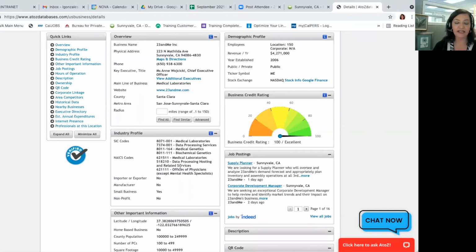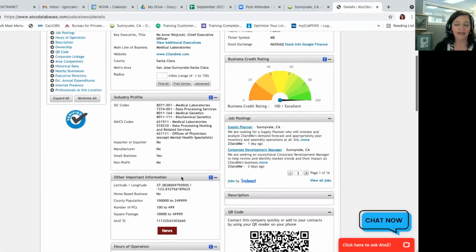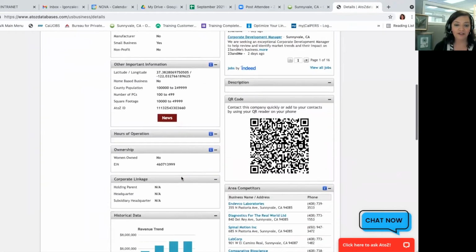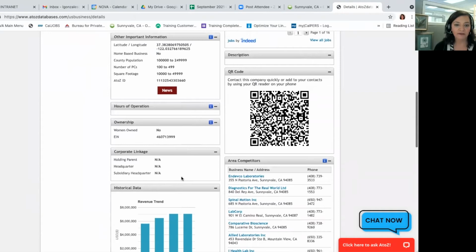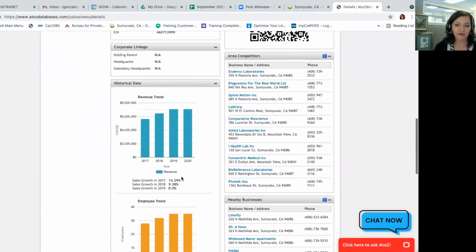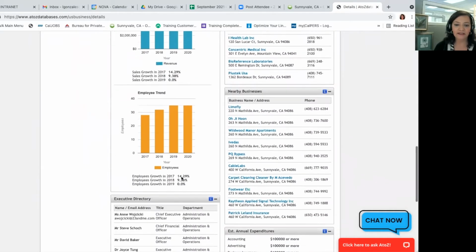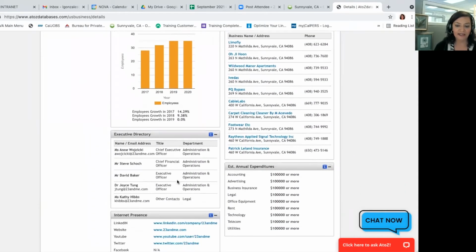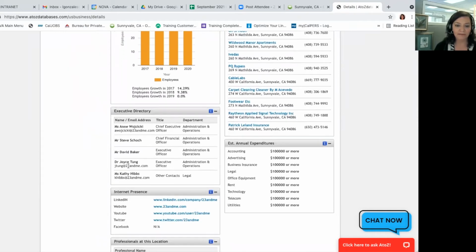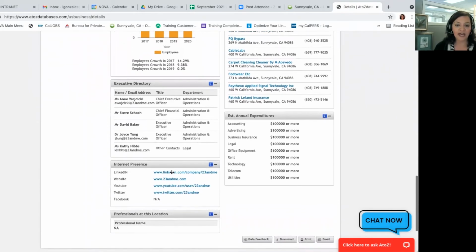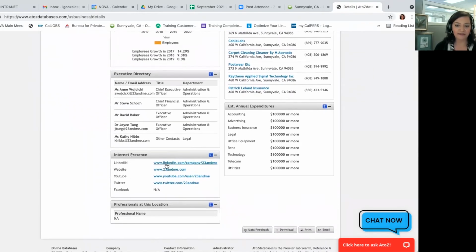And if you're interested in any particular area, I'm going to show you how to do another search in just a moment. But as you scroll down the page, you're going to see a little bit more about the organization. Historical revenue trends, employee trends, and then again, that expanded executive directory with some emails, job titles, and then their internet presence. So where they're located on LinkedIn or website, YouTube, Twitter.